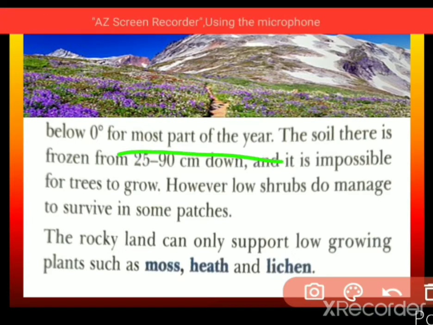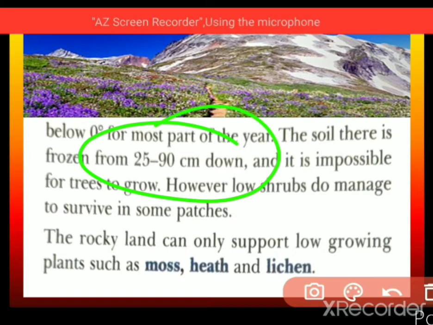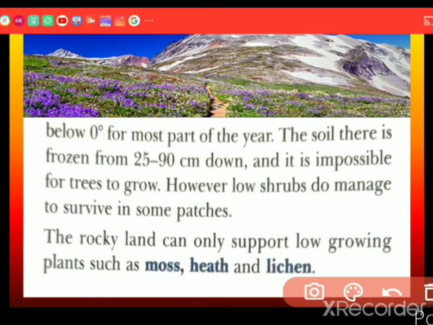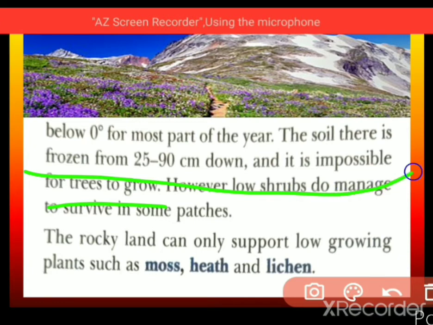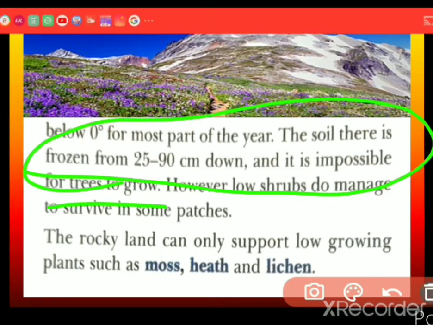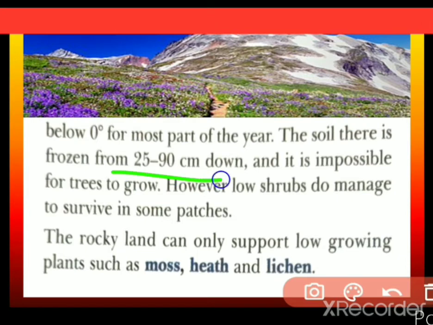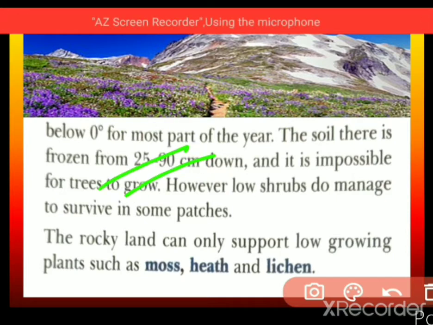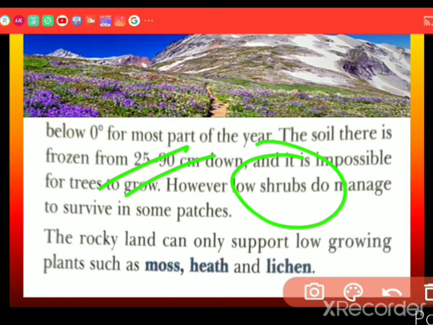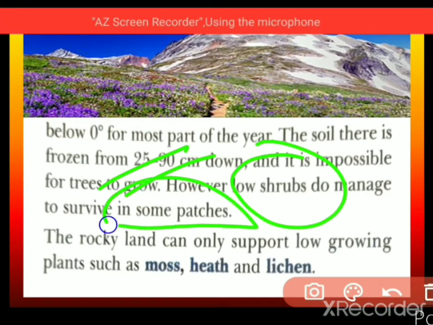Keep in mind, the soil there is frozen from 25 to 90 centimeter down, and it is impossible for trees to grow. The soil there is frozen like anything, and it is down also, down to the mountains, so that is why it is difficult to grow trees there. However, low shrubs, I told you, do manage to survive in this place.